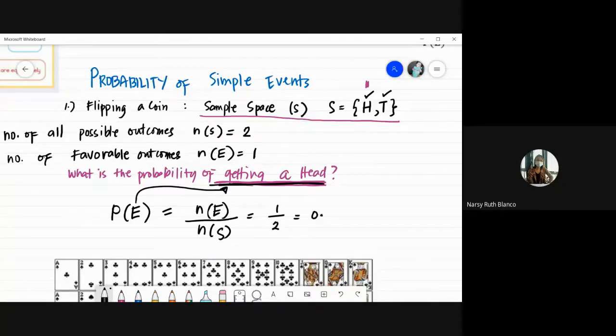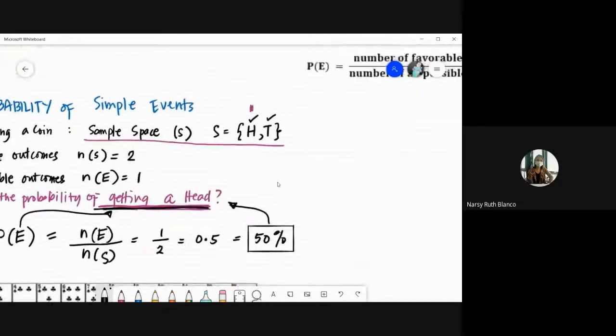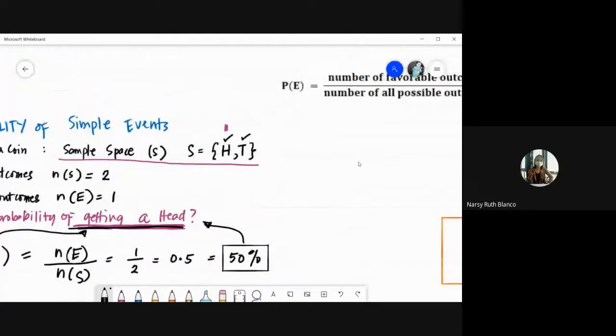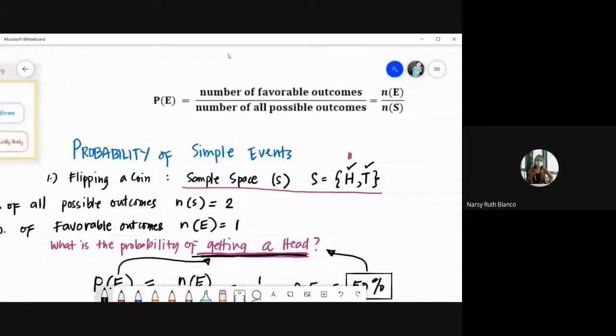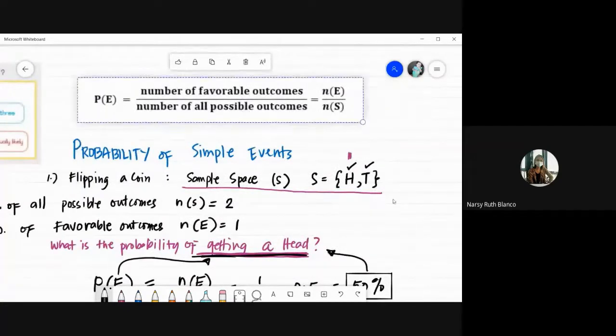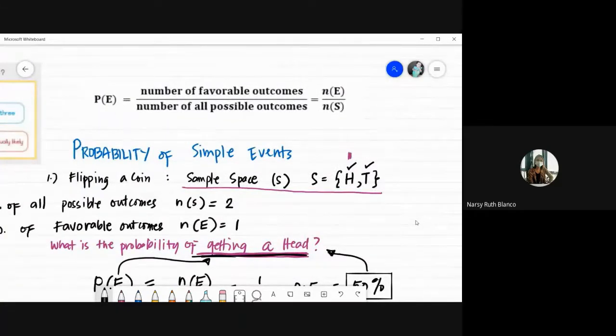Okay, in decimal, that would be 0.5. In percentage, that would be 50%. So that tells us that the probability of getting a head would be 50%. Okay, pwede ding 1 half ang isasagot, pwede ding 0.5. Okay, so this is our formula that we would follow if you're asked to get the probability of a simple event. Ayan. Number of favorable outcomes divided by the number of all possible outcomes.